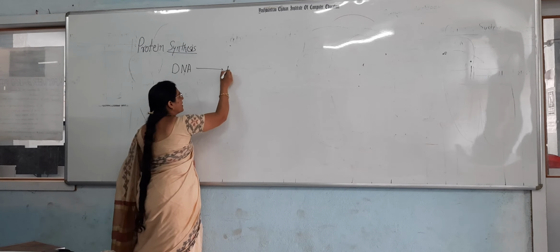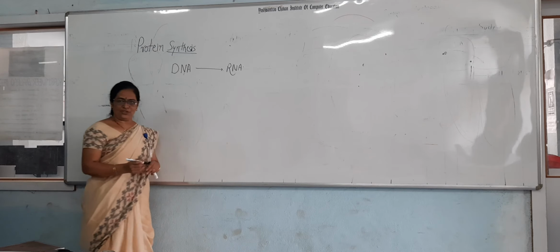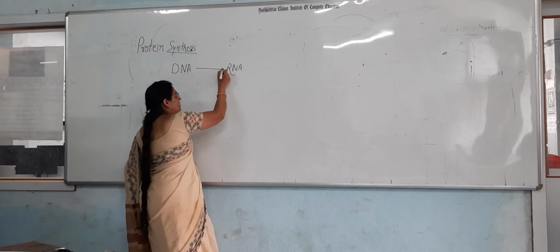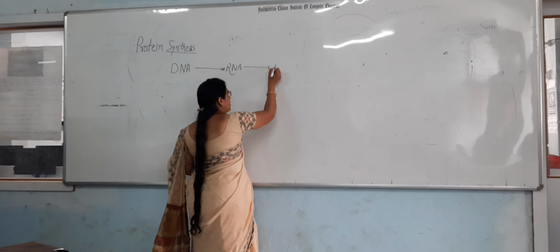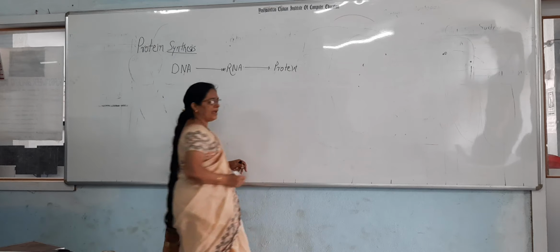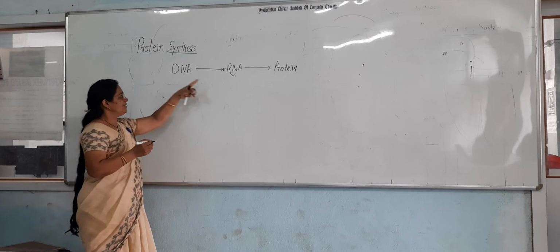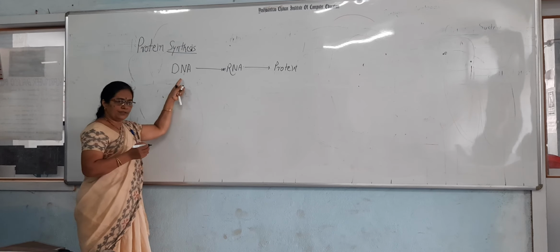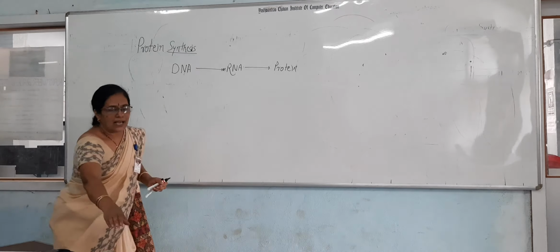synthesizes RNA, especially the messenger RNA, and this process is called the transcription. RNA synthesizes the protein. This is called the central dogma. The synthesis of RNA with the help of DNA is called transcription.